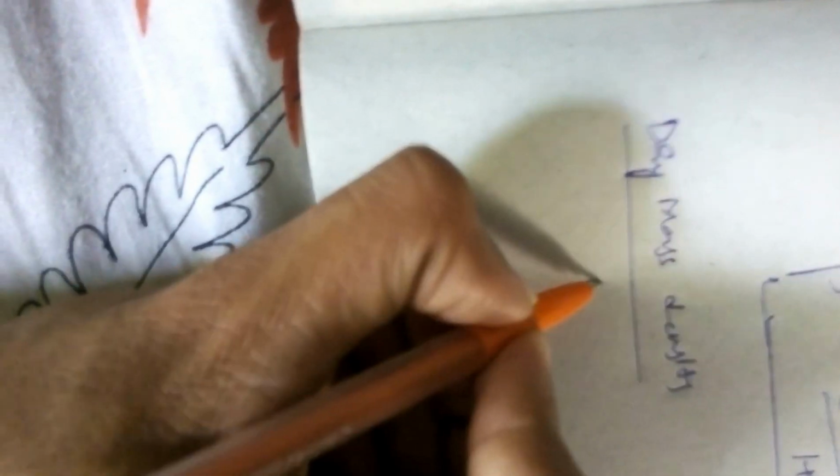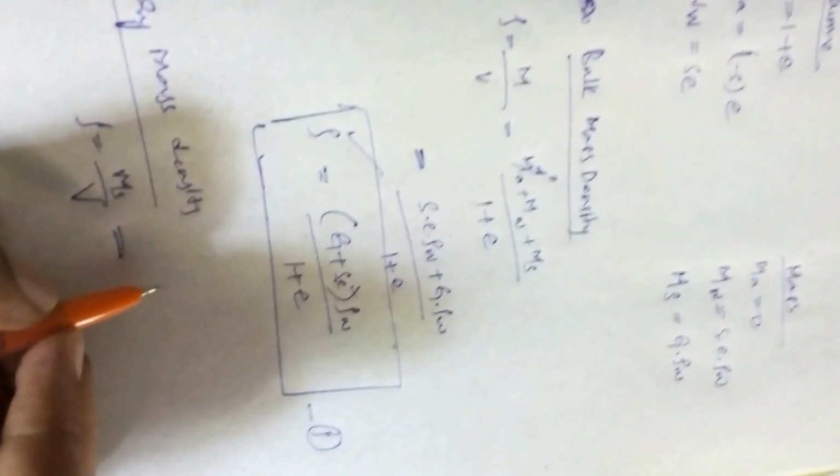Let us go with the dry mass density. Dry mass density is nothing but mass of solids to the volume. Mass of solids, as we got, is G into rho w, and the volume is 1 plus e. This is the relation for dry mass density, rho d. We should represent it as G into rho w by 1 plus e. We got another expression.